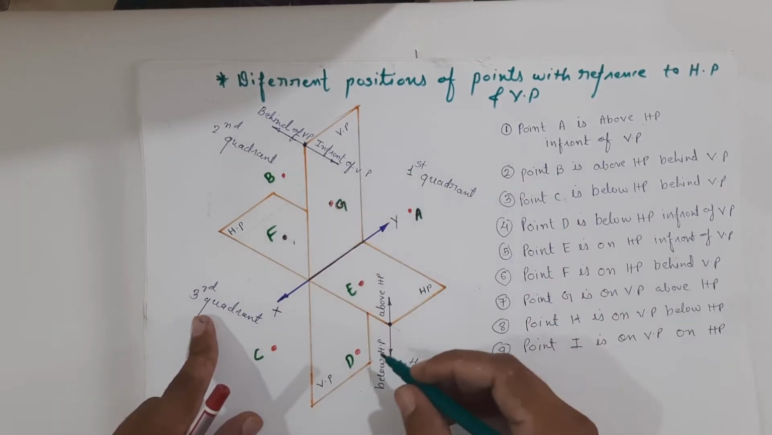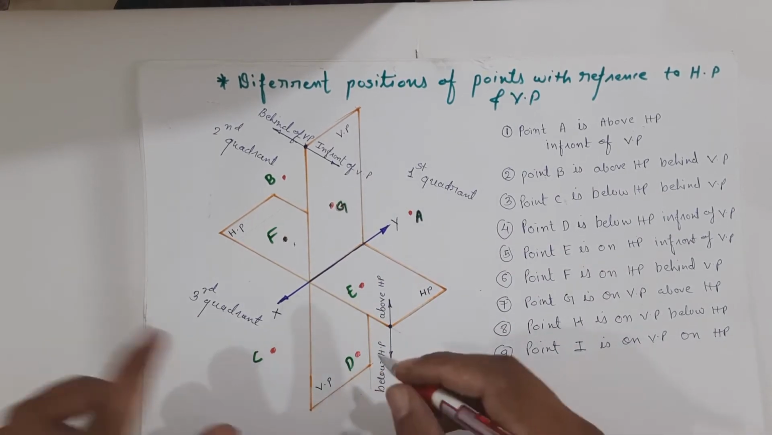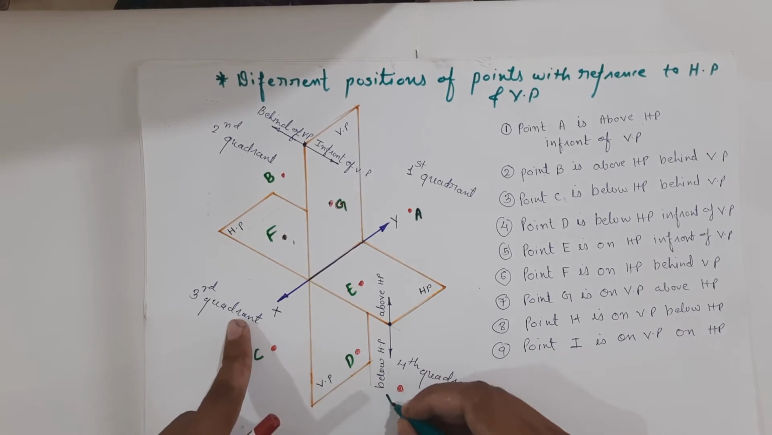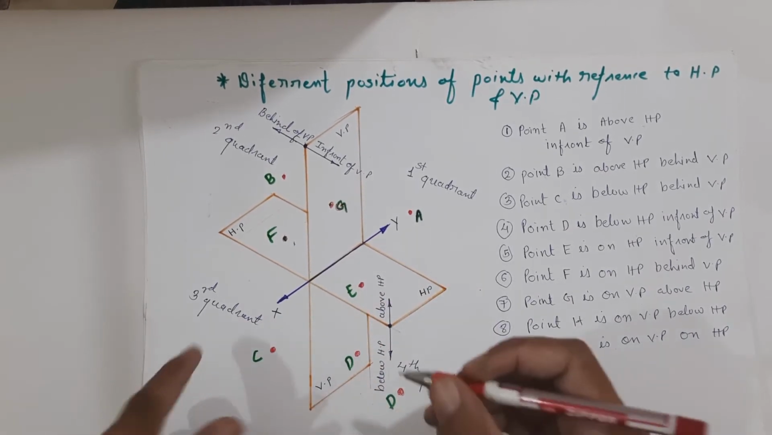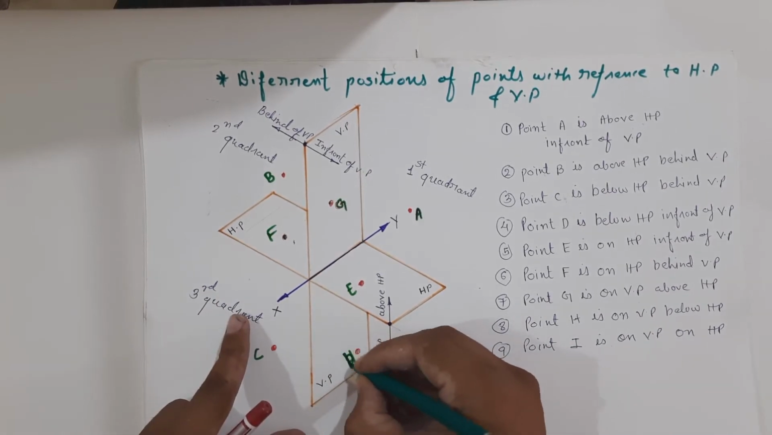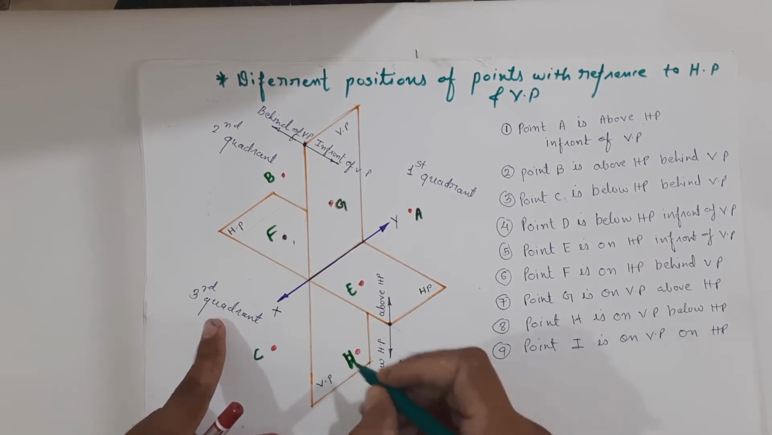Then we can say that point G is on VP above HP. Let us take this point D over here to understand it properly. So it is below HP in front of VP. And let us take point H over here. So we can say that point H is on VP below HP.